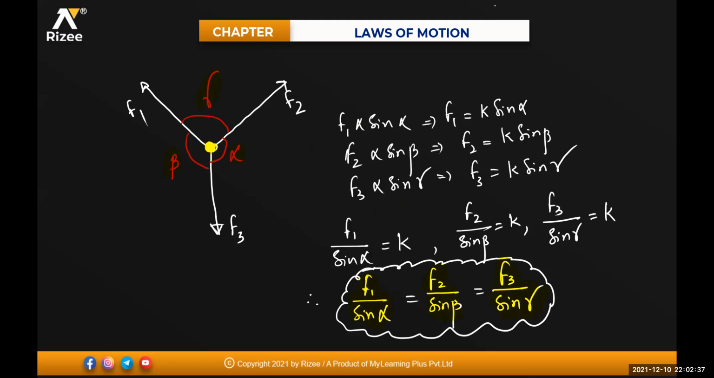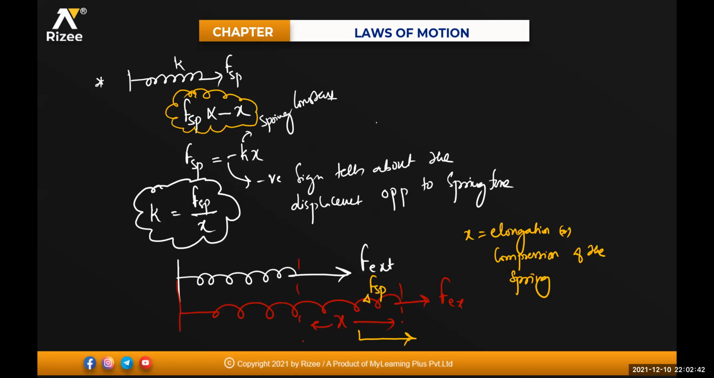I hope you're clear with this one. Next, spring force. I'm just giving an introduction, but I will cover springs in more detail in work, power, energy: series, parallel, combinations and conditions. Right now, remember that spring force is always opposite to the displacement. So spring force equals minus K into X. The spring constant equals spring force divided by X. The negative sign tells us that the displacement is opposite to the spring force.